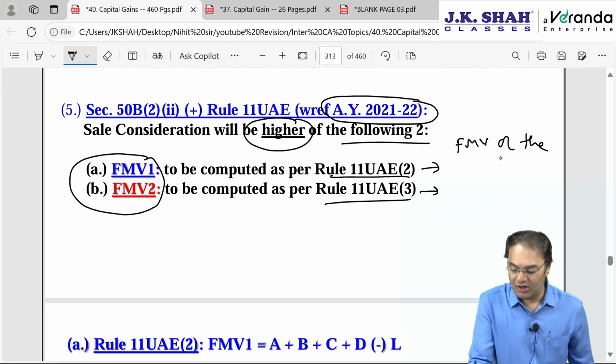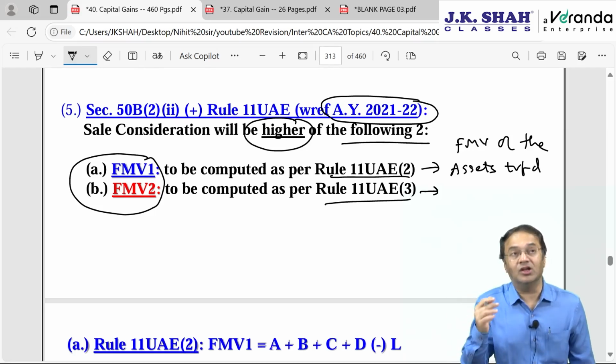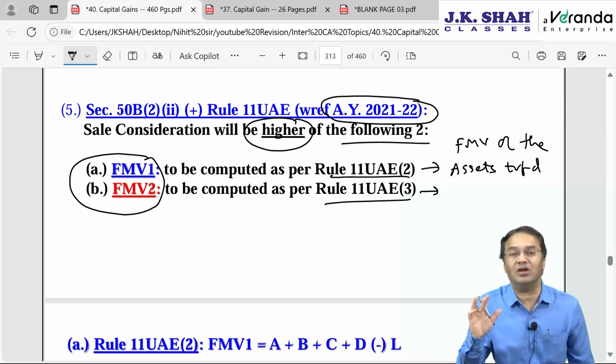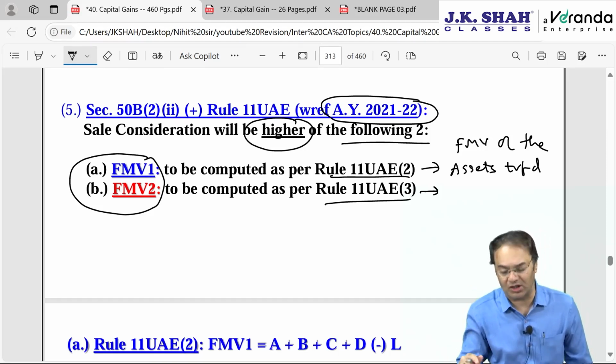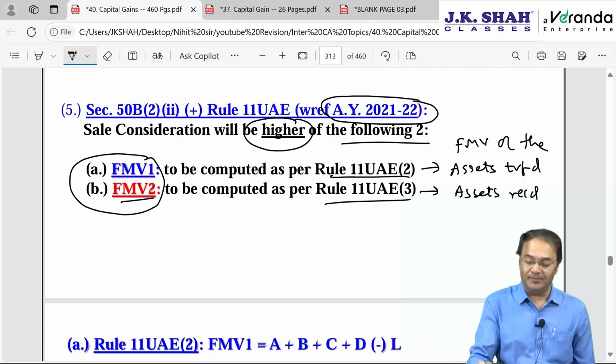of the assets given away, assets transferred in the slump sale or given away. Say I have got 300 assets in the undertaking. I am giving away 300 assets. So this will be FMV of those 300 assets. And on the other hand, FMV2 would mean FMV of the assets received. That is non-monetary consideration received under slump sale. So out of these two, whichever is higher will be considered as my sale consideration.